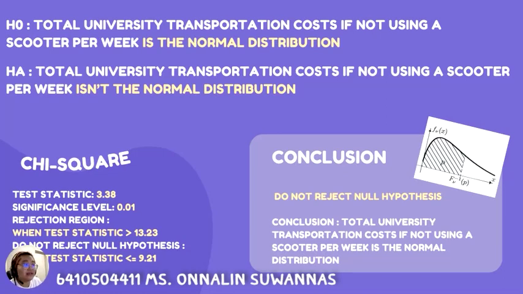We set a significance level at 0.01, and then we got the degree of freedom, and that will define our rejection region, which was found to be 9.21 and 13.23. And based on the result, we conclude that the test statistic is less than 9.21, so we fail to reject the null hypothesis.